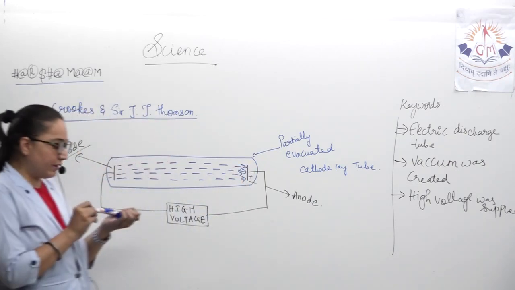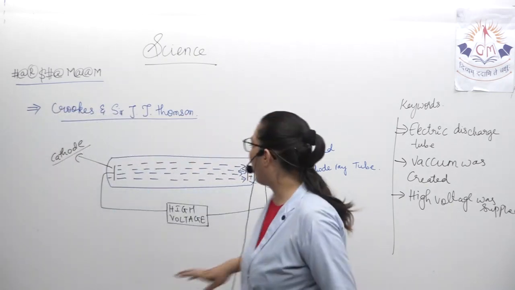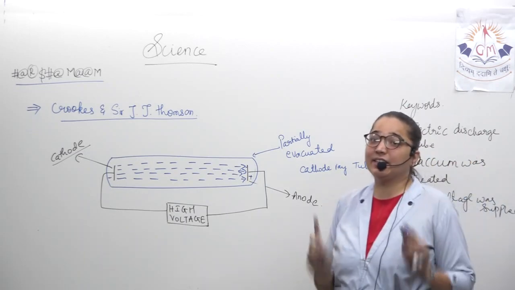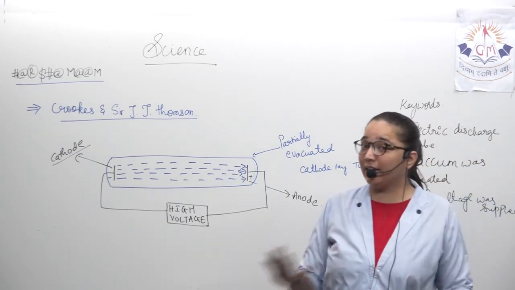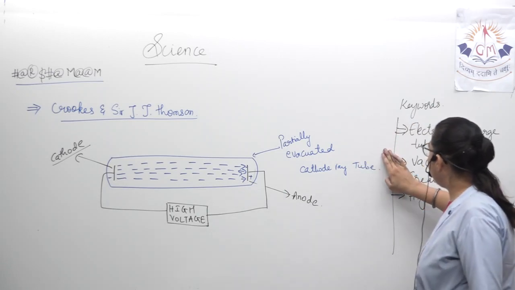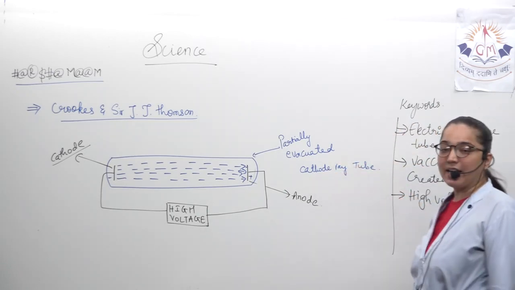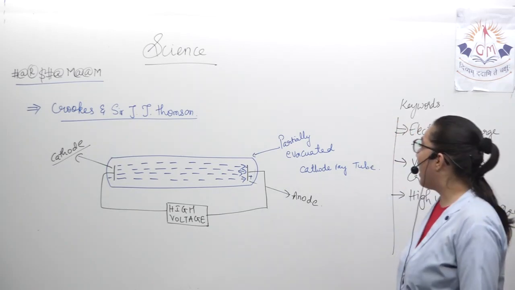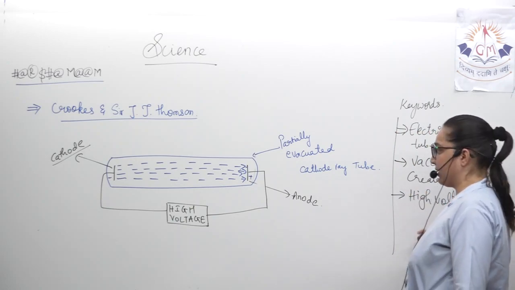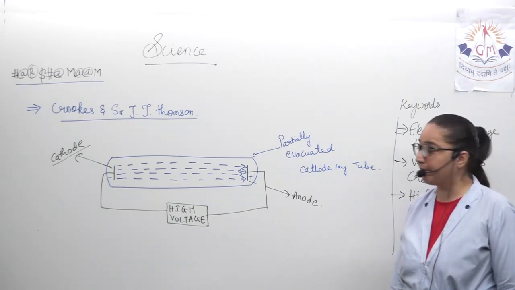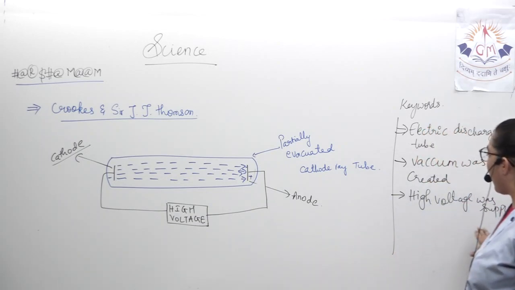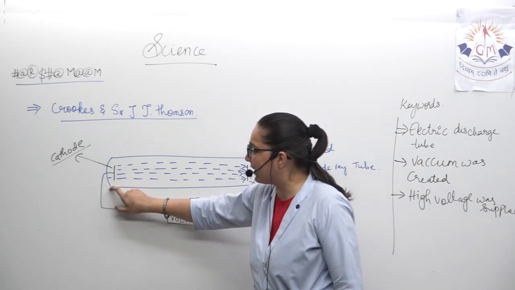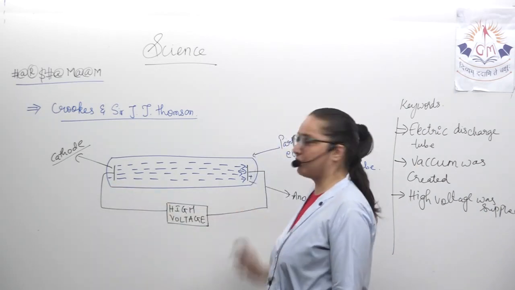Once again, what did they do? They took one electric discharge tube. Electrically discharged, that means containing no charge. Then they created vacuum inside it. That means whatever amount of air was present, that was removed. After that, vacuum was created and high voltage was supplied. Then, because the high voltage was supplied, the fine beam of electrons was seen going from the negative terminal to the positive terminal.